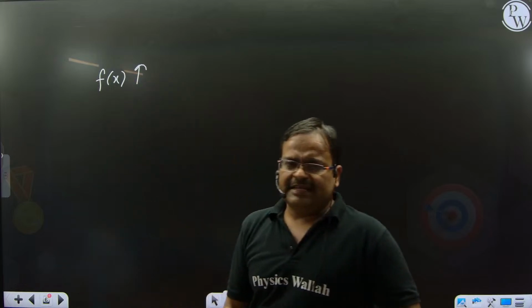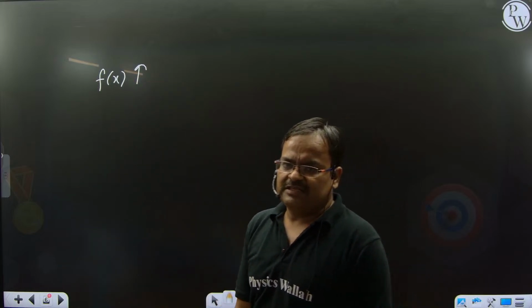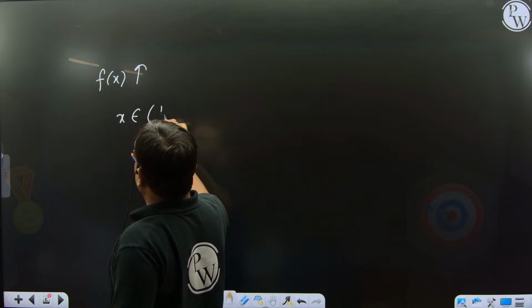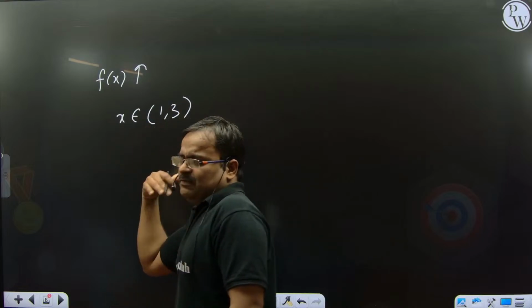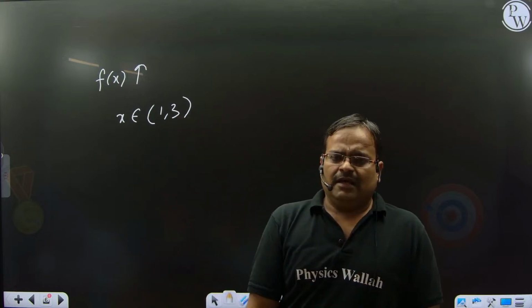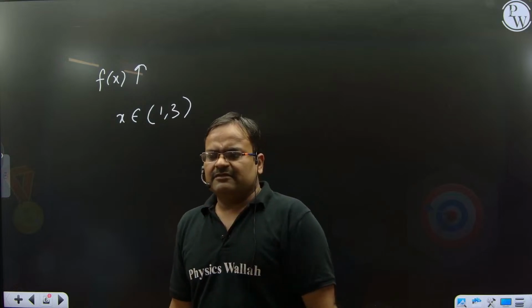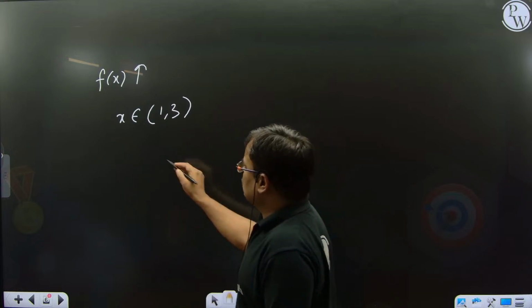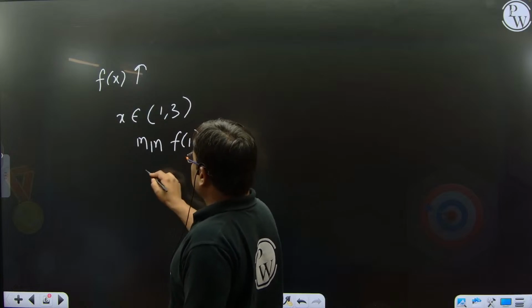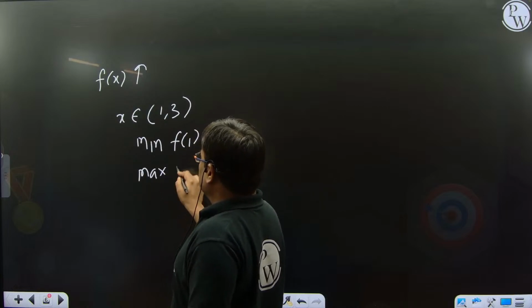If f(x) is always increasing, and x belongs to [1, 3], it gives the minimum value at the minimum value of x and the maximum value at the maximum value of x. So our minimum is at f(1) and maximum is at f(3).